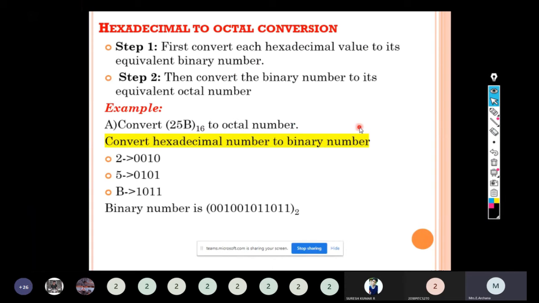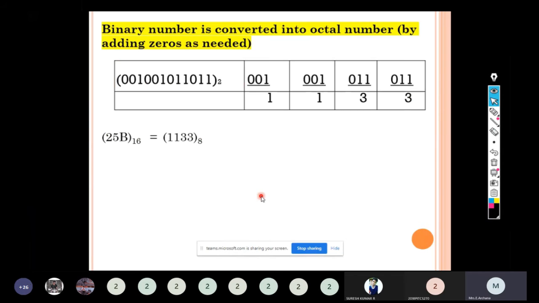Last type of conversion, hexadecimal to octal conversion. First convert each hexadecimal value to its equivalent binary number. Then we have to group the binary number to find the equivalent octal number. 25B to octal value: 2 will have 0010. The hexadecimal value 5 in binary is 0101. B is 1011. This is the equivalent binary number. By combining these in groups of 3 bits, we will get the equivalent octal number.